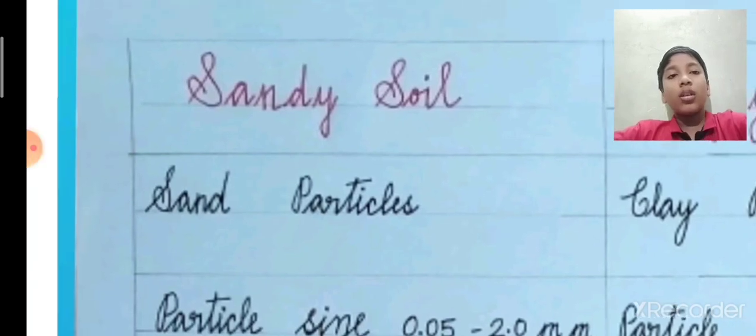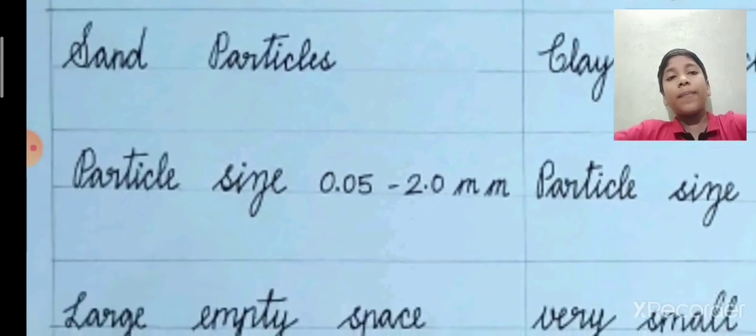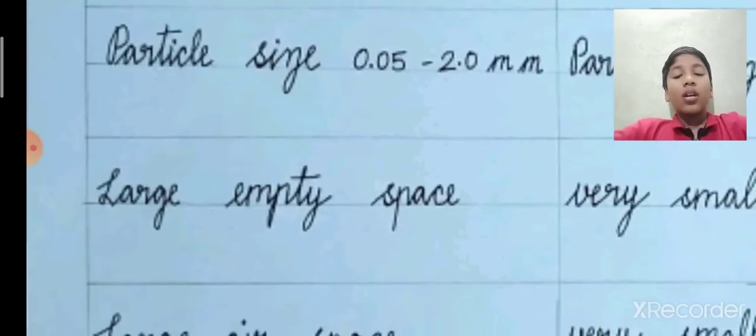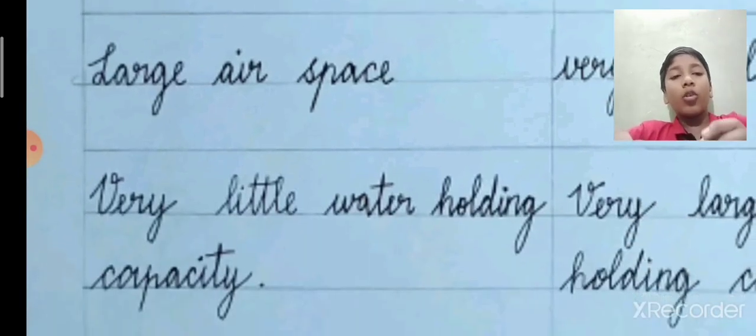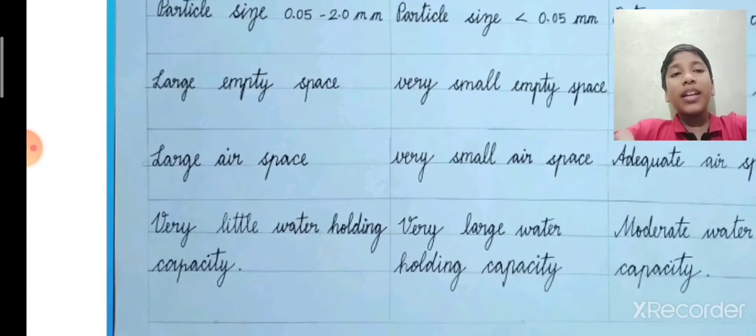See, the sandy soil has a great proportion of sand particles. Its particle size is 0.05 to 2.0 millimeter, and it has large empty space. So it has big pieces of rocks in it. Next, it will have large air space, so it can hold much air in it. Very little water holding capacity. It can't hold much water inside it. It will drain, it is non-sticky when wet, and it feels rougher and grittier when dry.